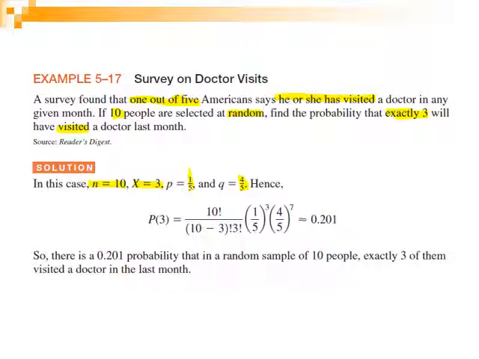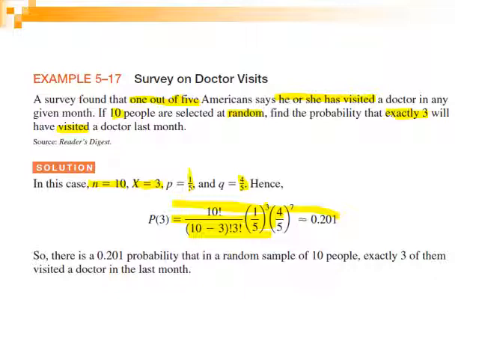Now we are ready for substituting in the binomial distribution formula, which is n factorial divided by n minus x factorial times x factorial, times p to the power x, which is 3, and q, 4/5, to the power n minus x, which is 10 minus 3, equal to 7.